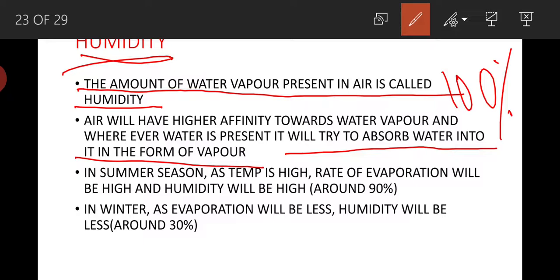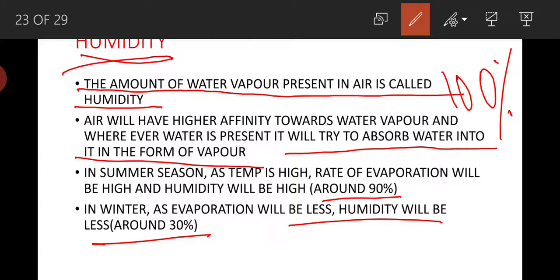If it is fully saturated with water vapor, it cannot absorb any more. In summer, as temperature is high, evaporation is high and humidity will be around 90%, and in winter, as evaporation is less, humidity will be around 30% only.